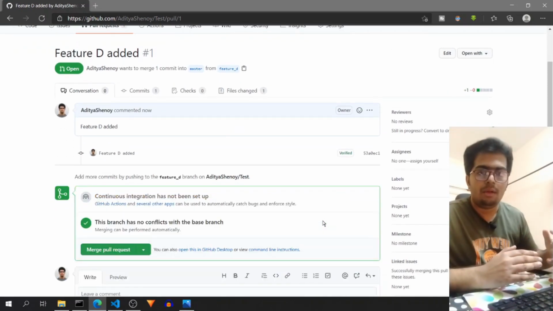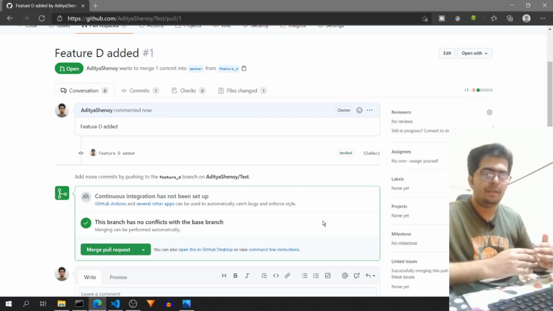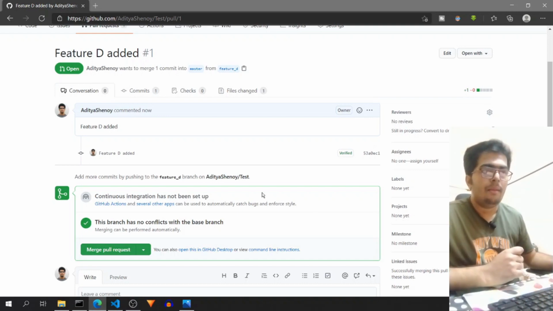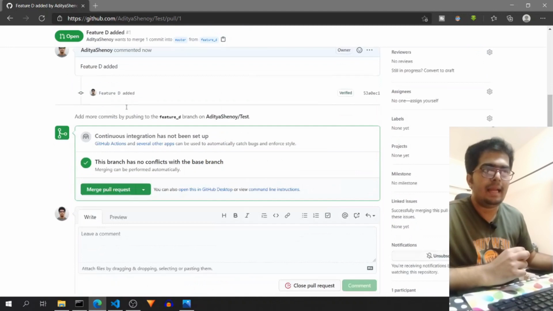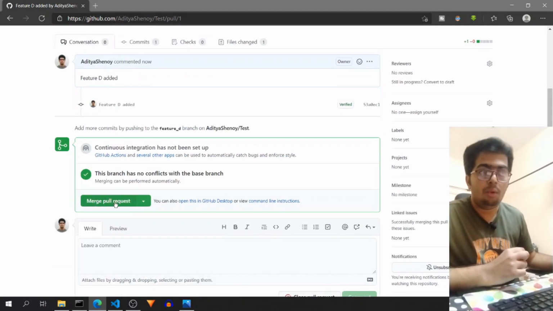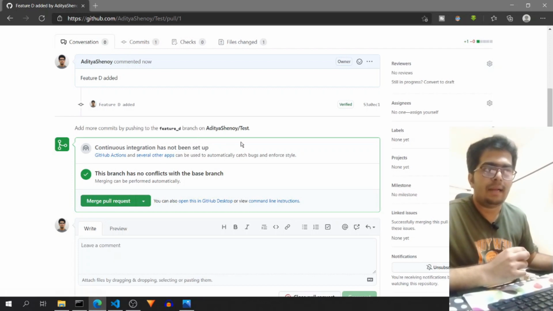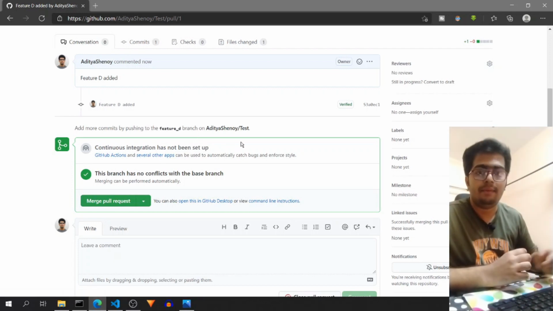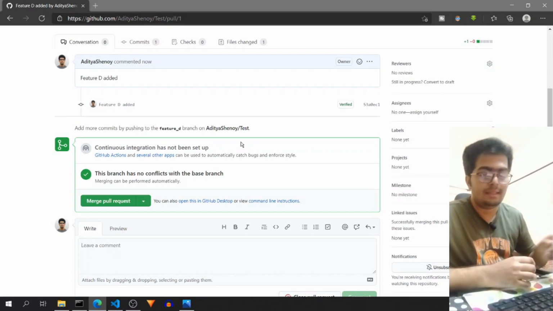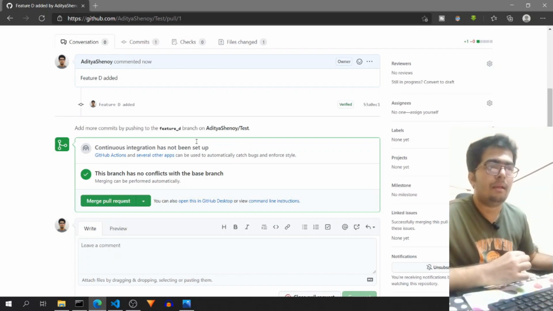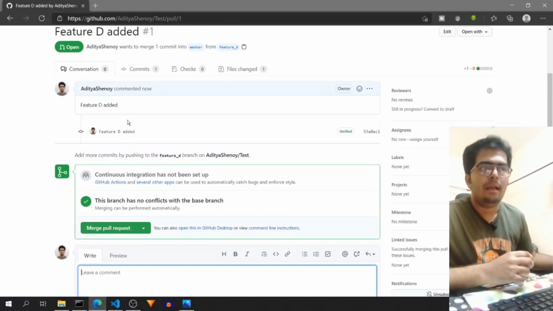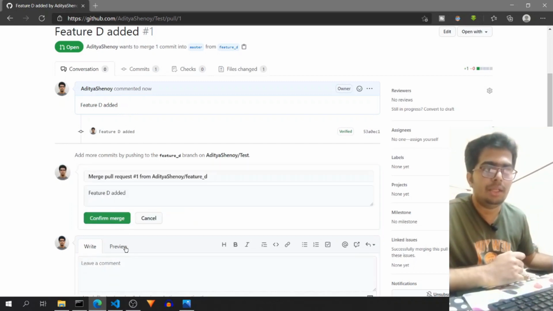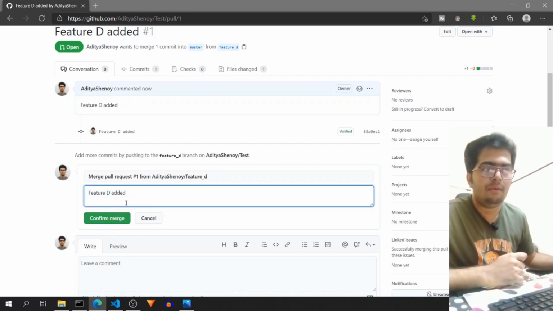And the owner of the repository, now consider me as the owner of the repository from where you have forked, I will get to see this request that feature D added, and I will get this option to merge it. So I can see what features were added, and I can test it, and I can review whether it is following the standard practices of this repository's developers or not. So if that is not the case, I can add comments so that they can make the changes again. And once all the changes are finalized, I will do merge and confirm with this message, confirm merge.